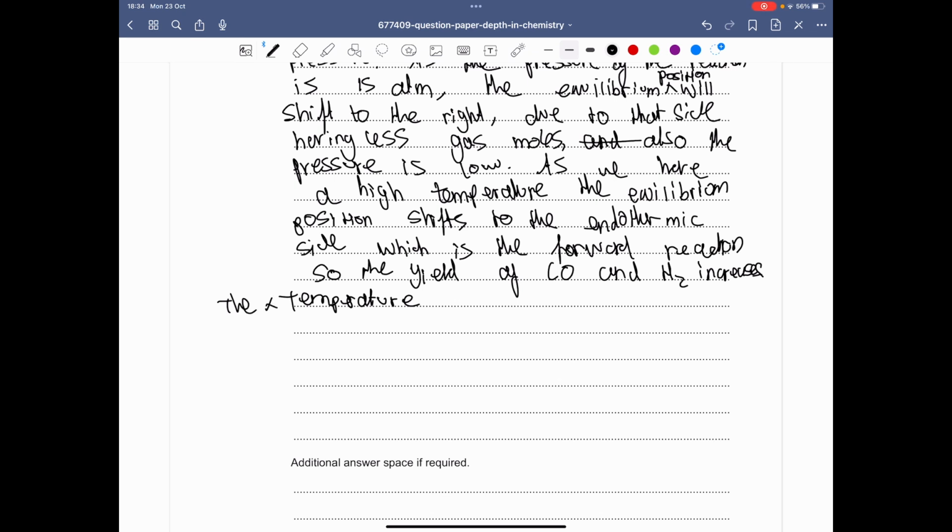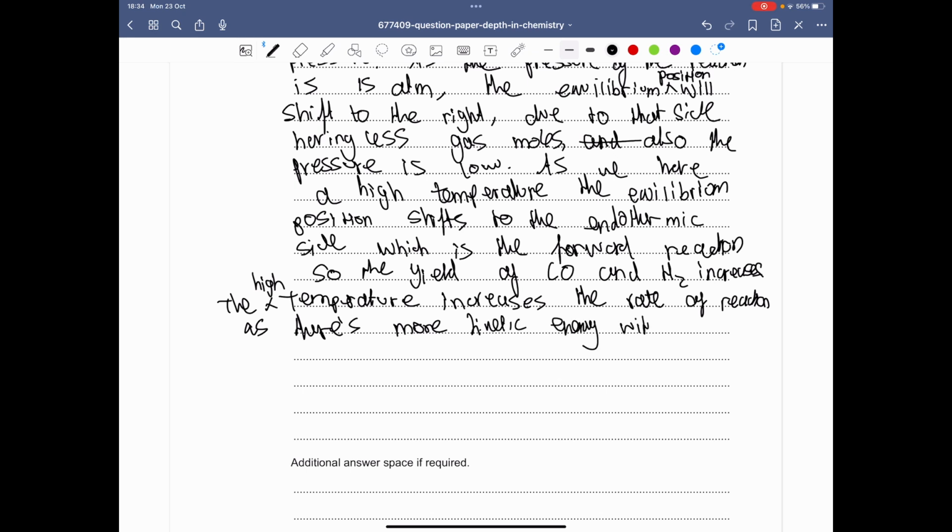so the high temperature increases the rate of reaction as there's more kinetic energy within the molecules. And so there are more frequent successful collisions.